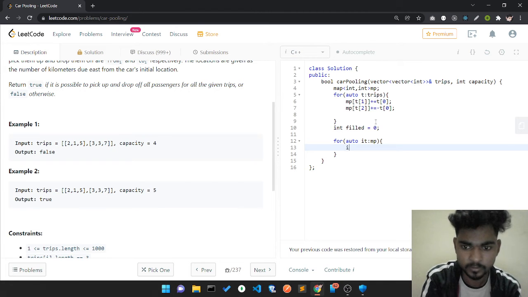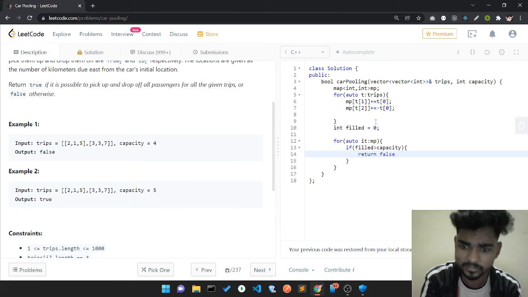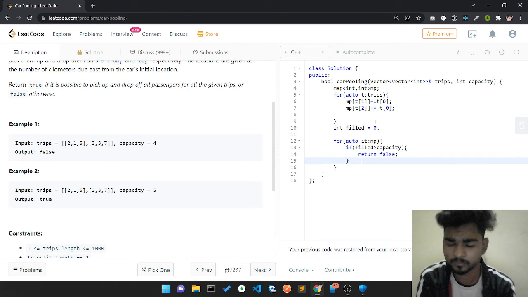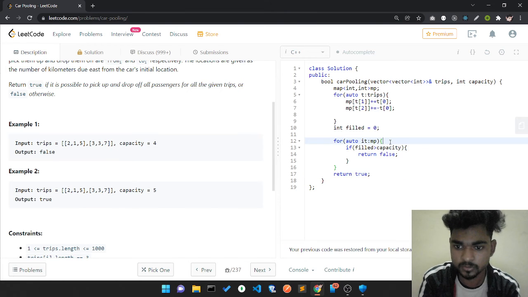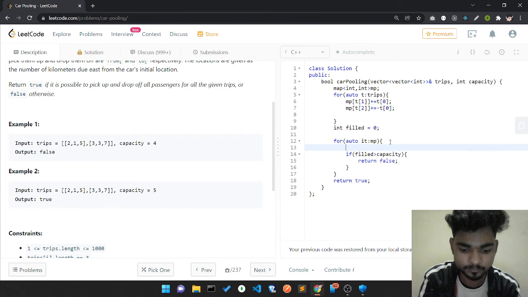If filled is greater than my capacity, it means I can't drop off all the passengers, so return false, otherwise it's going to return true. But there is a catch, so I'll add to it every time as I iterate, using it dot second.